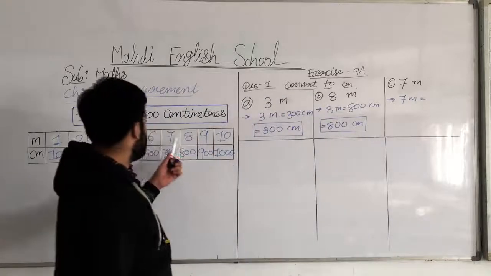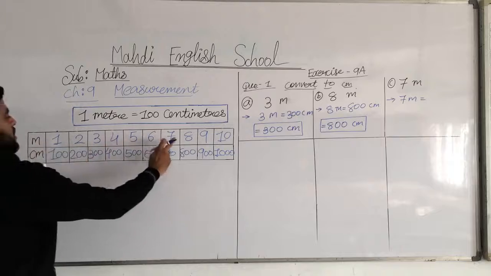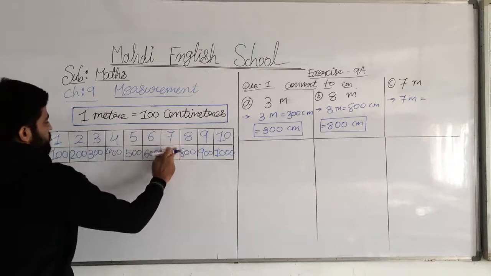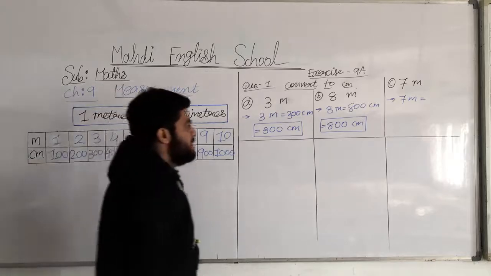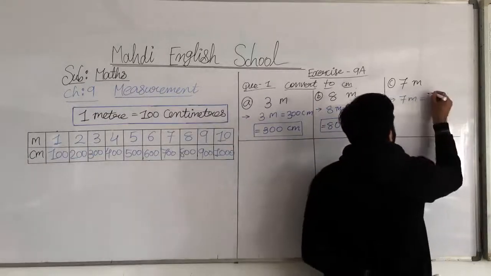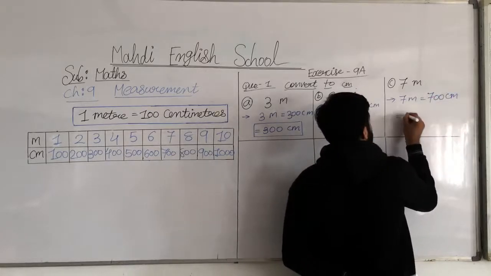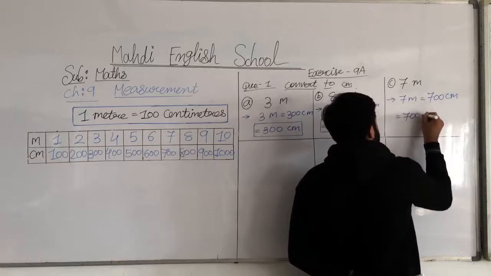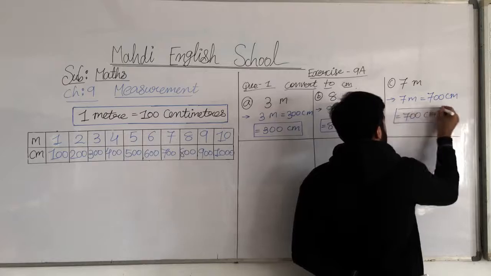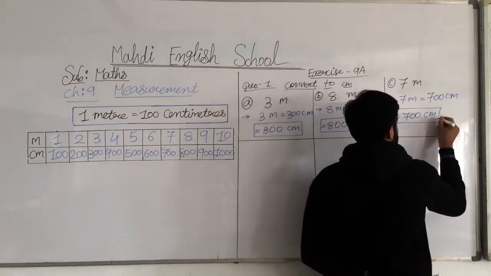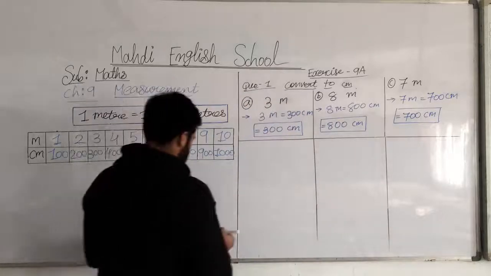See here, 7 meter. See, this is the meter row. And we have to check. 7 meter is equal to 700 centimeter. So we write here 700 centimeters. The answer is what, my dear students? 700 centimeter. Understood all, my dear students? Good. Okay, now we will move on to the next question.